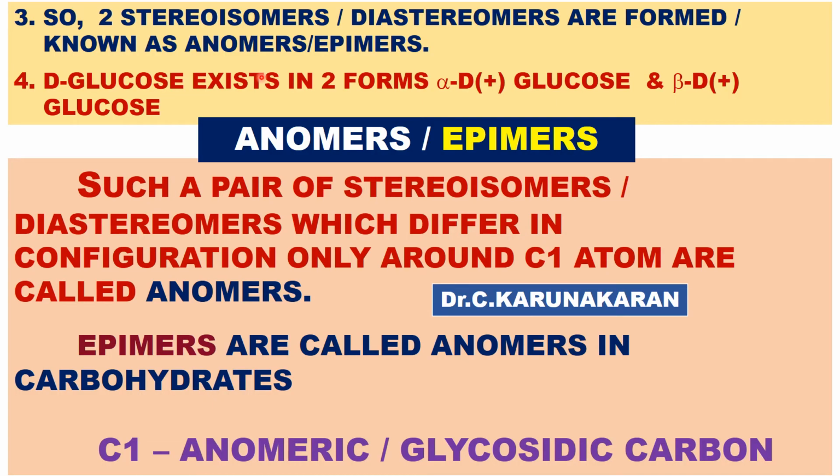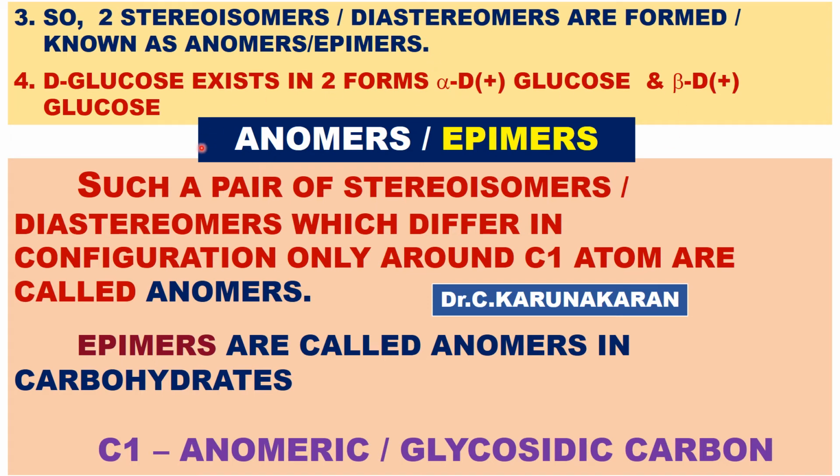So two stereoisomers or diastereomers are formed, known as anomers or epimers. D plus glucose exists in two forms, alpha D plus glucose and beta D plus glucose.